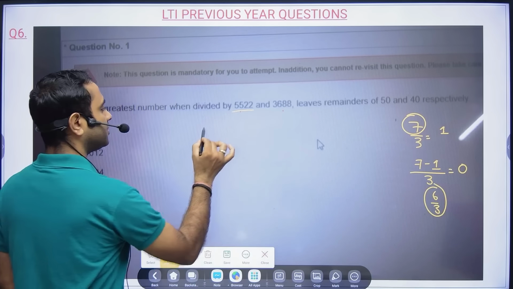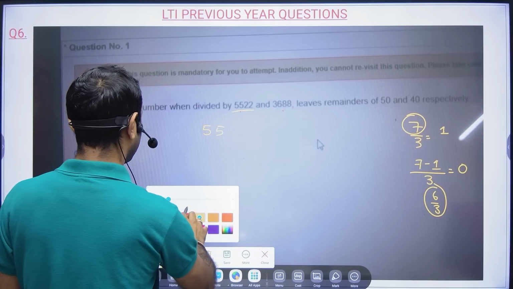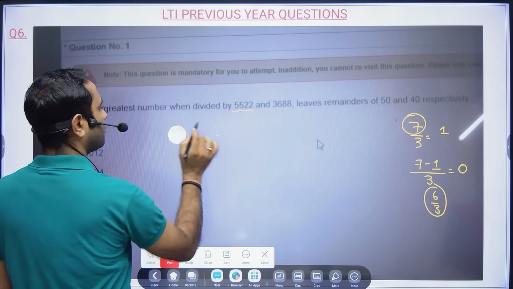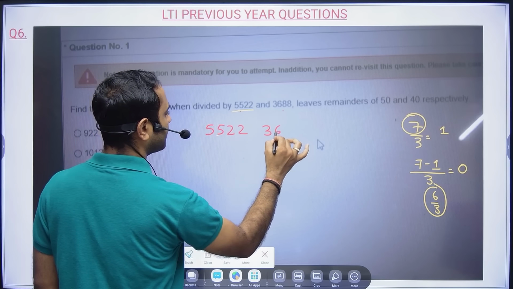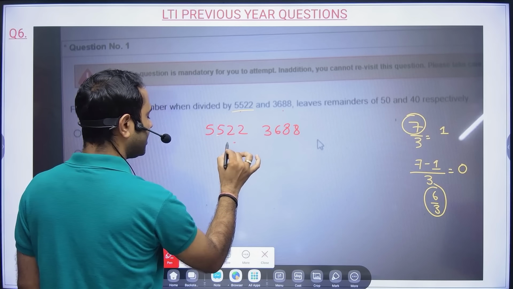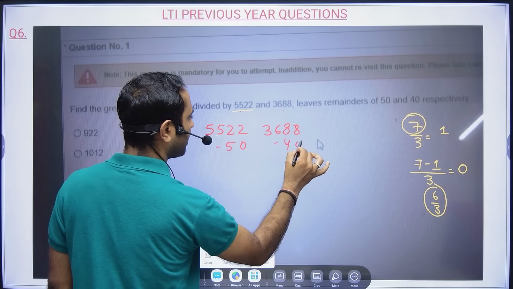So for these numbers 5522 and 3688, the remainders are 50 and 40.